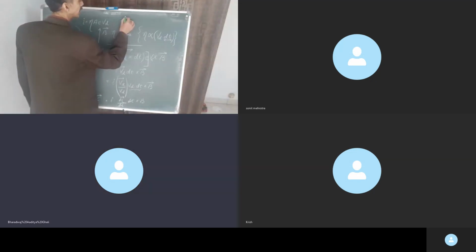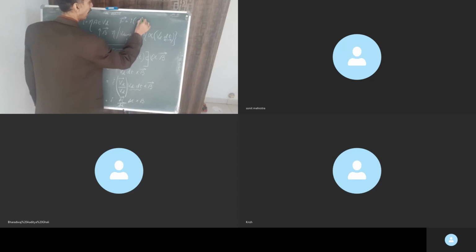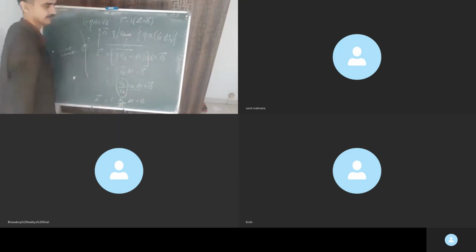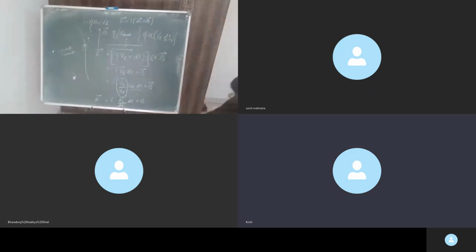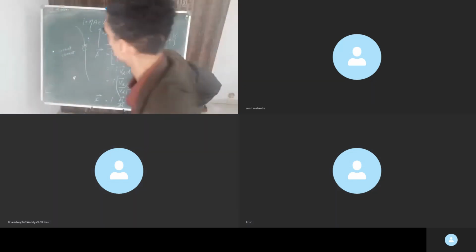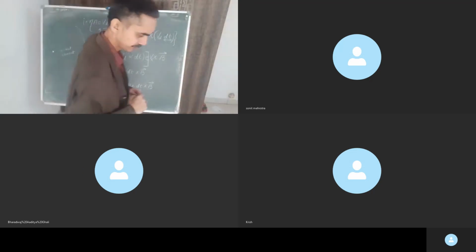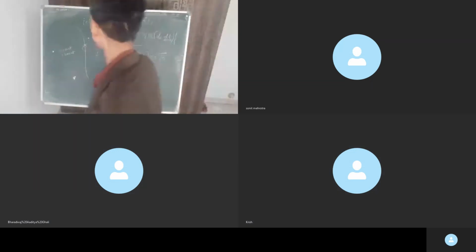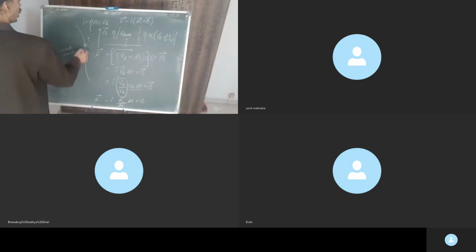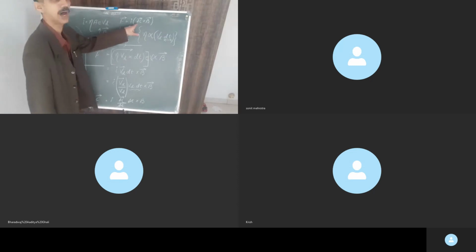Force on a current element of length delta L. If that current element is straight, correct? Yes, sir. If that current element is straight, then we can replace delta L by L, correct? Yes, sir. Then we can replace delta L by L. So write that as well. If it is not curved, if it is straight, then we can replace delta L by L.